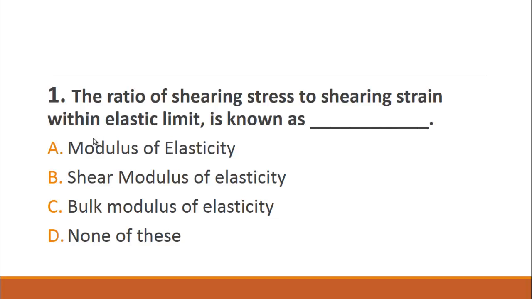We know that modulus of elasticity means the ratio of linear stress to linear strain, while bulk modulus means the ratio of volumetric stress to volumetric strain. But shear modulus of elasticity means the ratio of shearing stress to shearing strain. So the right choice for this question is shear modulus of elasticity, B.